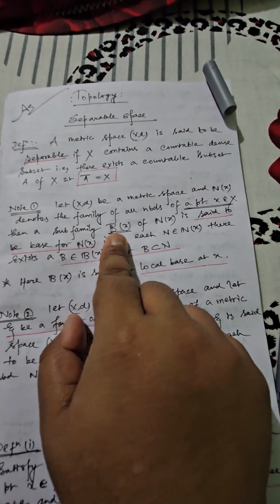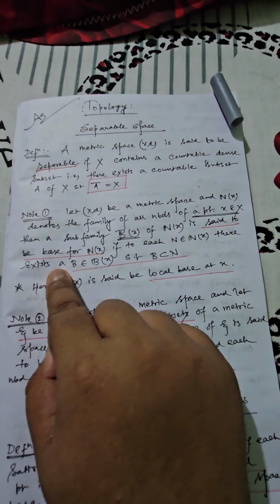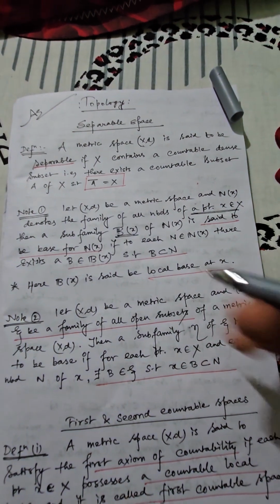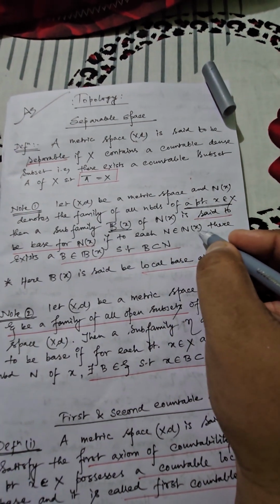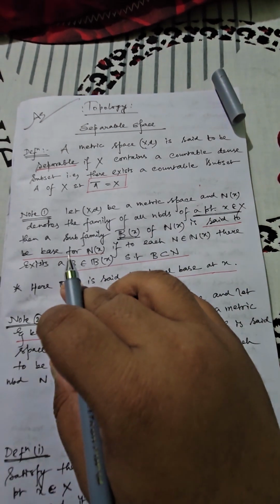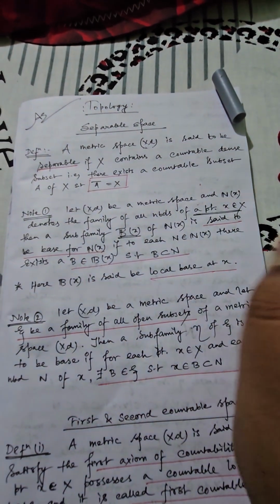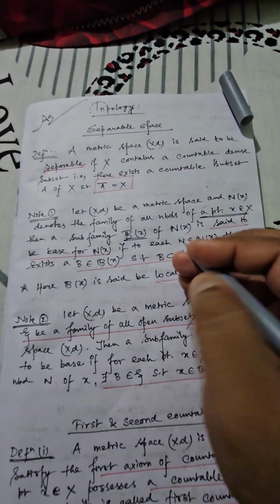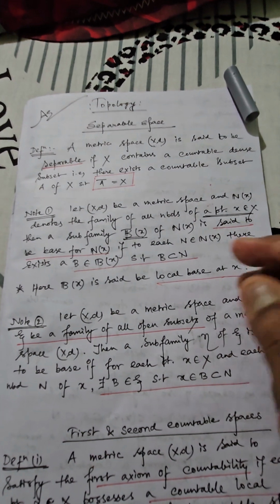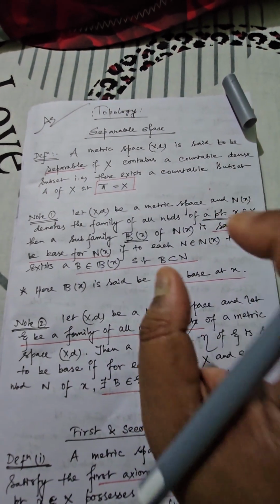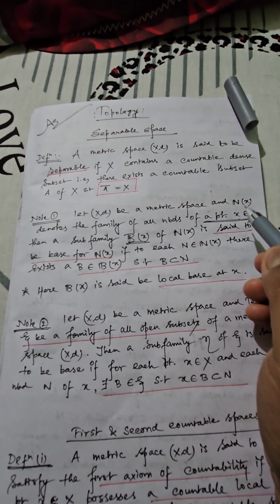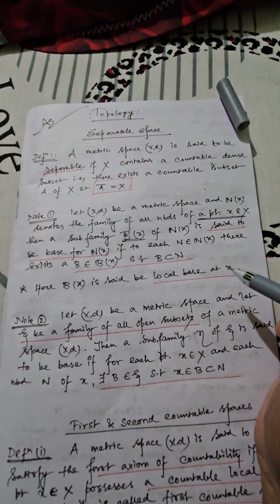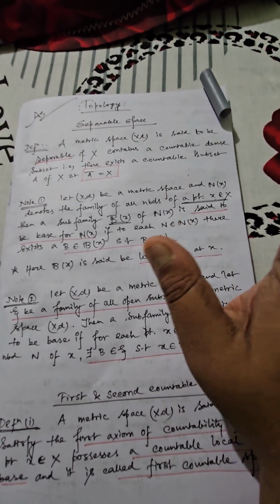Then this particular structure or subfamily will be considered a base corresponding to this capital Nx if for every member n that is a part of Nx, you can show there exists a member b which is a part of script Bx satisfying the criterion b is a subset of n. Now obviously this entire situation is occurring on the basis of the point x, so that's why you can consider this script Bx as the local base about the point x, or at the point x. Again I am saying the definition.